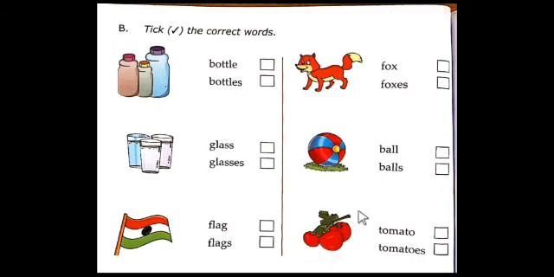It is a fruit. These are tomatoes. Correct? How many tomatoes are there here? 1, 2, 3. There are 3 tomatoes, so it is in the plural form. Tick the correct mark here. We say tomatoes.